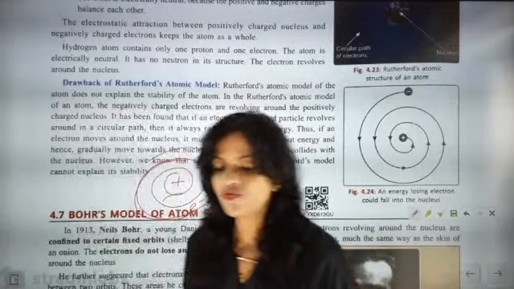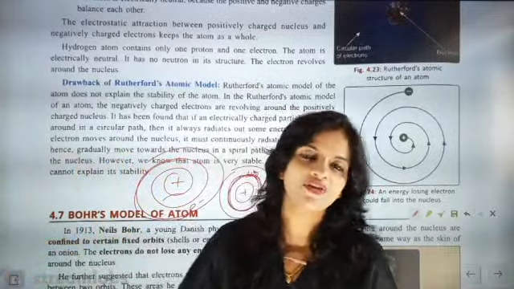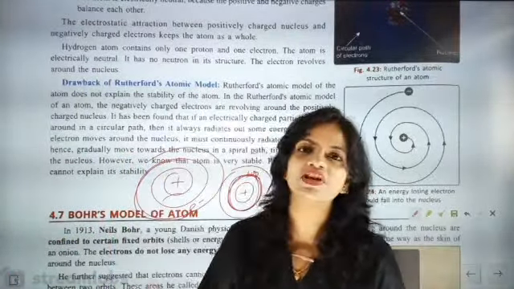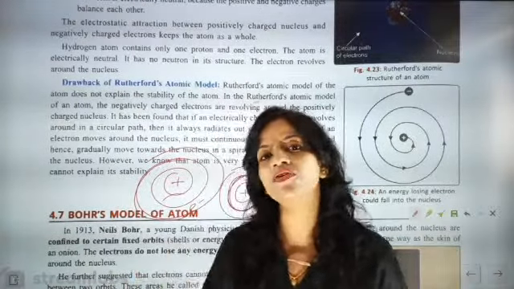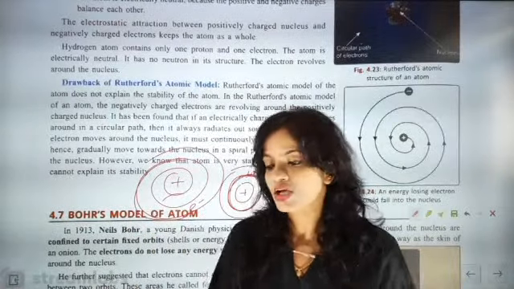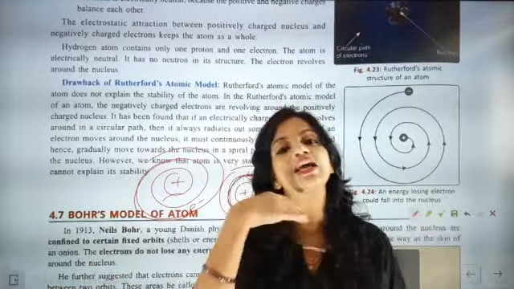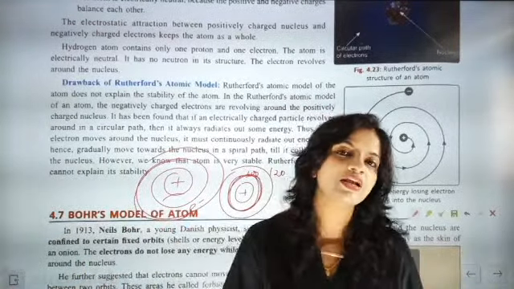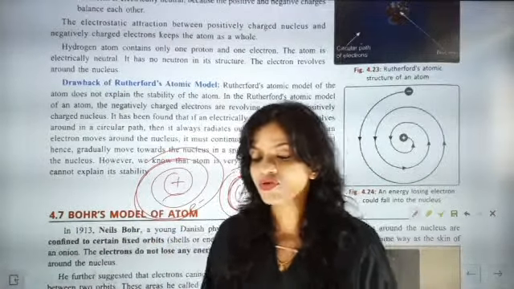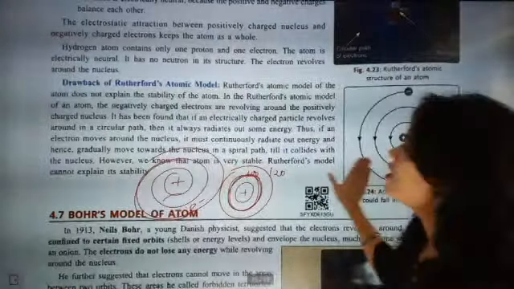Yes beta, every shell of an atom has a different energy level, from lower energy level to higher energy level. The K shell has a low energy level, the L shell energy level is higher than the K shell, and the M shell energy level is higher than the L shell. So when we go from lower energy level to higher energy level, I repeat, the energy level increases. From the first orbit to the third orbit, the energy level will increase.